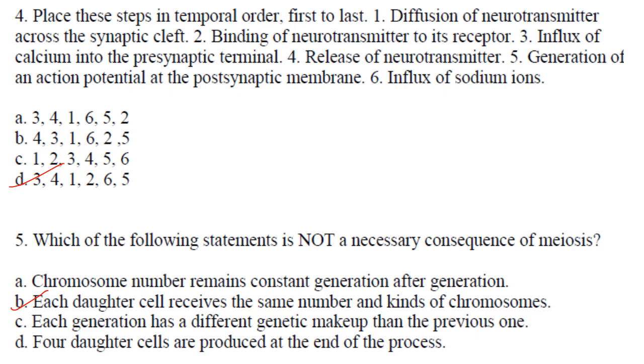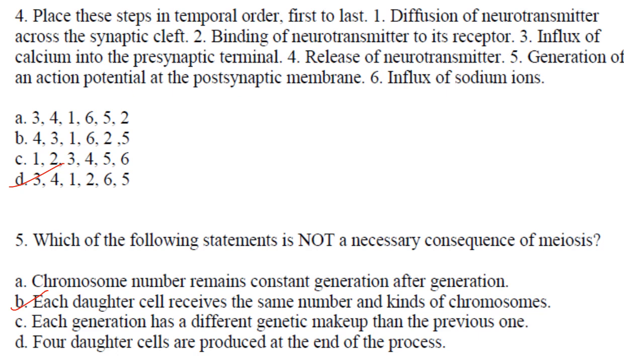Then comes release of neurotransmitter. Then diffusion of neurotransmitter across synaptic cleft. Then binding of neurotransmitter to its receptor. Influx of sodium ions, and finally generation of action potential at the postsynaptic membrane. So the answer is 341265. Answer is option D.